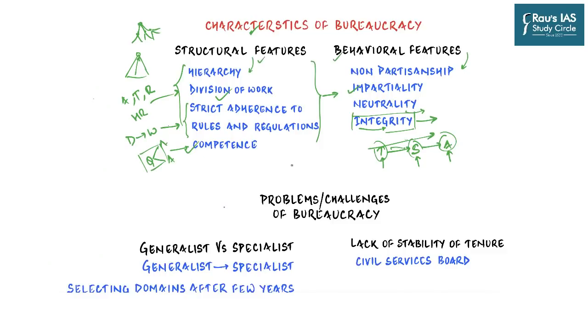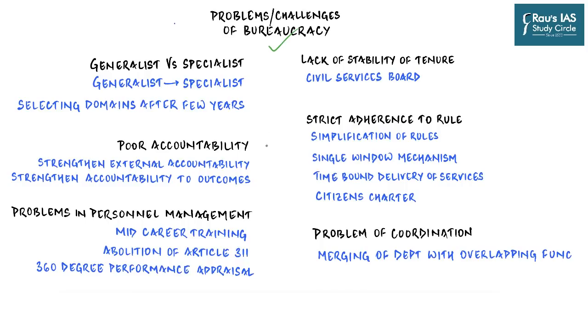And so just like issues and challenges with our policies and schemes, it's high time that we discuss the problems and challenges of Indian bureaucracy. And so here are 6 main challenges written in black letters. Generalist versus specialist debate, poor accountability, problem in personnel management, problem of coordination, strict adherence to rules is also a problem, and lack of stability of tenure. And we are going to discuss each of these challenges and issues one by one. We are going to understand why it is a problem and what are the solutions, and these solutions are written in blue color.